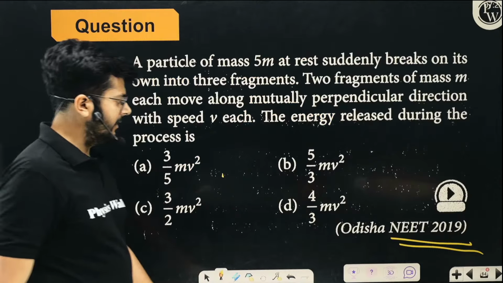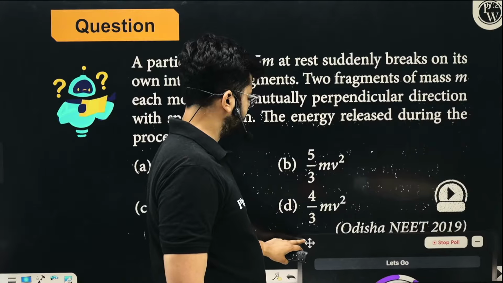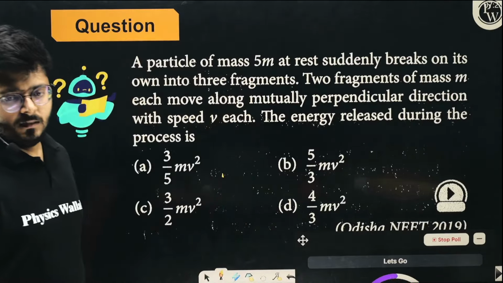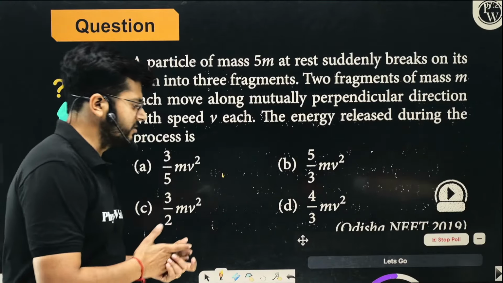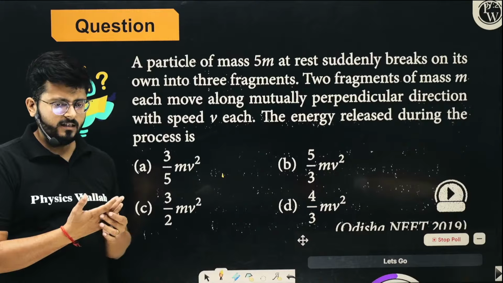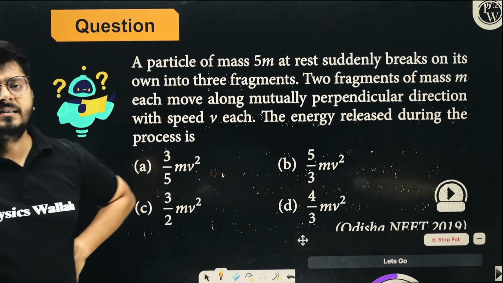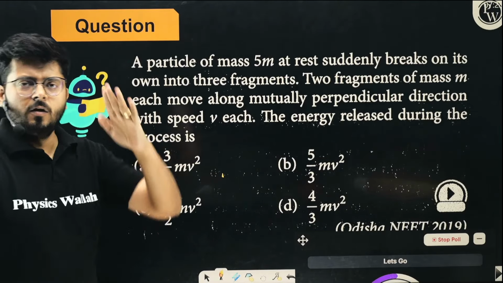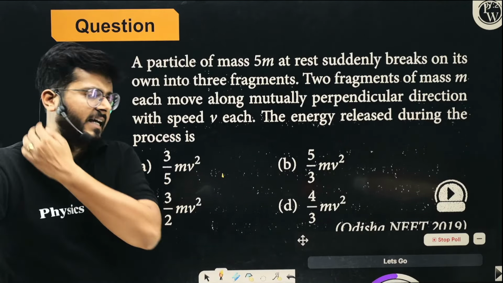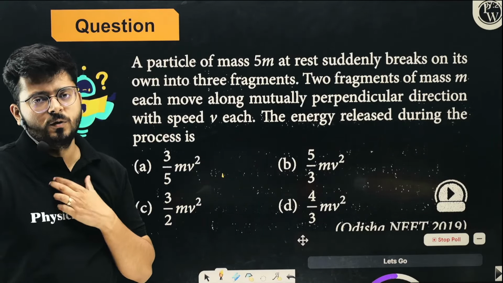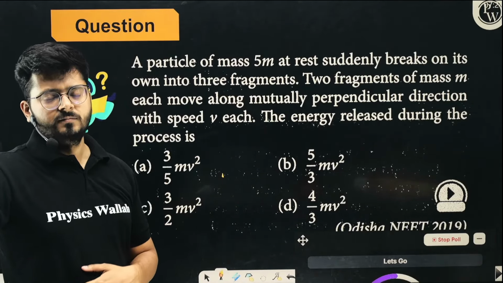Just try to solve it. The resultant of those two momentums must be equivalent to the momentum of the third one. The momentum of these two is mv and mv, so the resultant is root 2 mv. That is balanced by the momentum of the third body, which is 3 m v dash. So 3 m v dash equals root 2 mv. V dash is going to be root 2 upon 3 v.